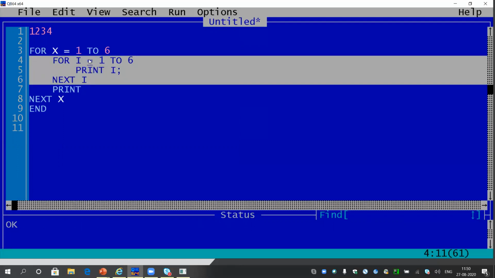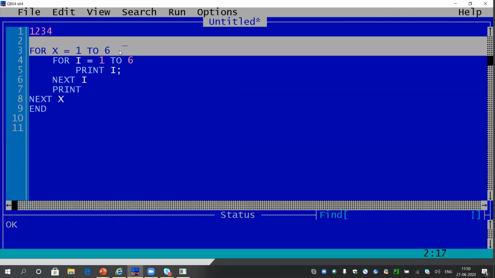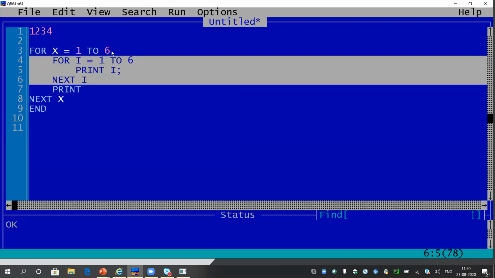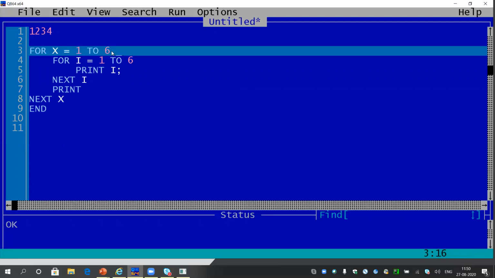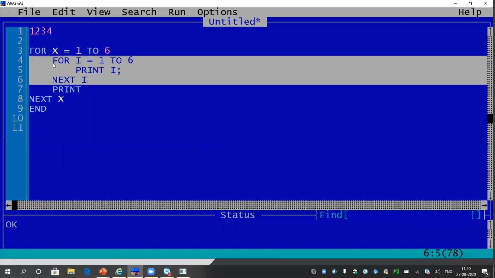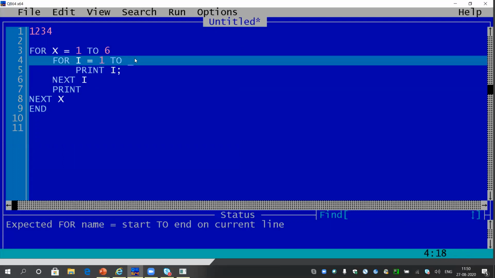So these lines I have written are basically to print a series. This for loop of I is basically printing one line. Every time the line is being printed by this for loop of I, and the for loop of X, what is it doing? It is just giving the value of X, and it is basically helping the inner for loop of I by giving the value. So it is giving X every time, and the value of X is changing.